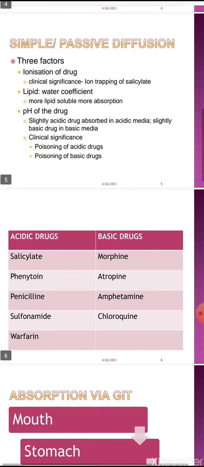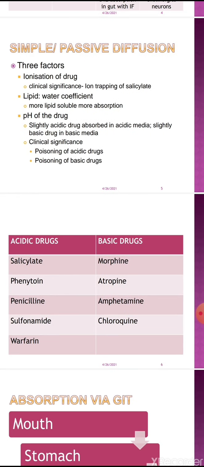Now you have to remember a few examples of acidic drugs and a few examples of basic drugs. An acidic drug example is aspirin, also called acetyl salicylic acid. Another drug is phenytoin, an anti-epileptic drug.